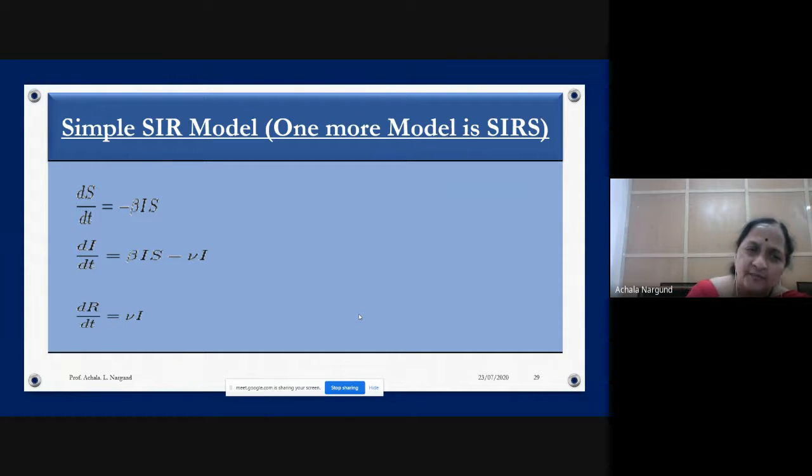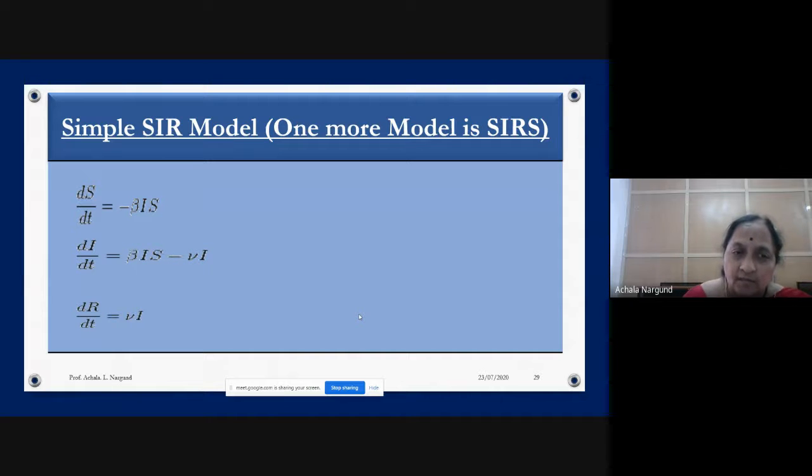So the rate of change of infection also depends on the infected persons as well as the susceptible persons. Then recovery depends only on infected persons. So therefore dR/dt is given by nu I. This is the simplest model. So this simplest model also gives us a lot of information.